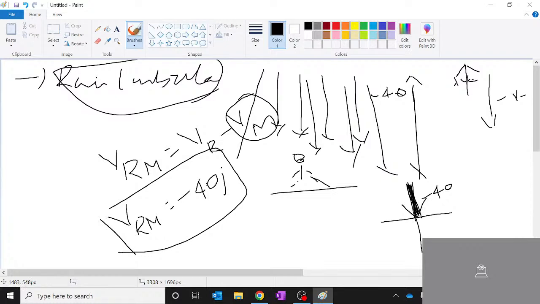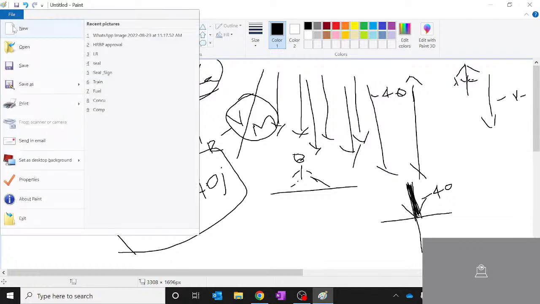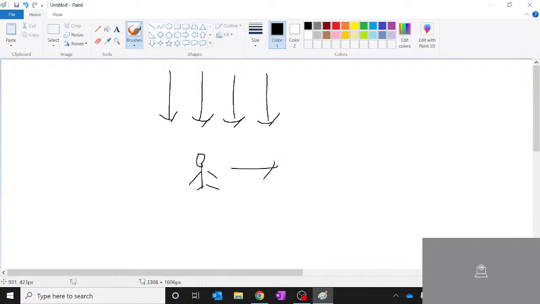Now the scenario changes. While the rain is showering down, the man is also moving with a velocity, let's say a similar 40 meters per second towards the right, and this is nothing but 40.